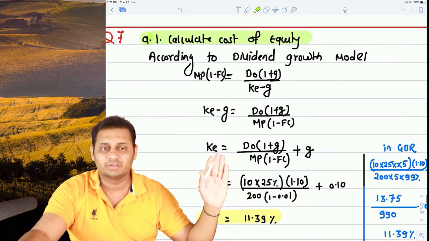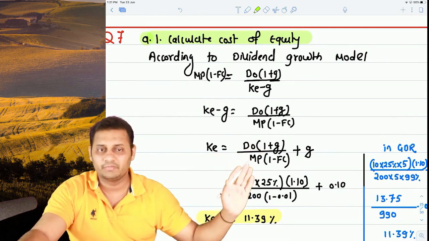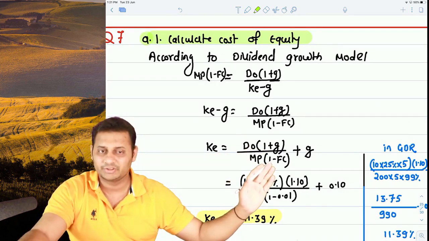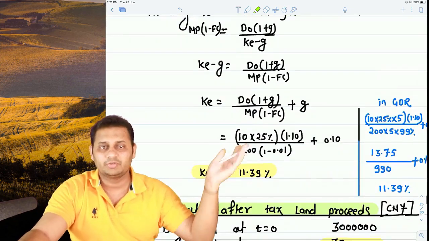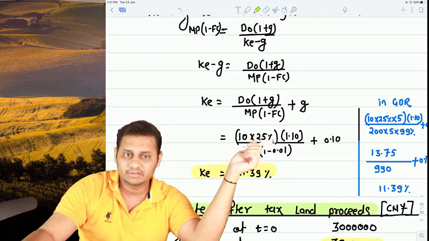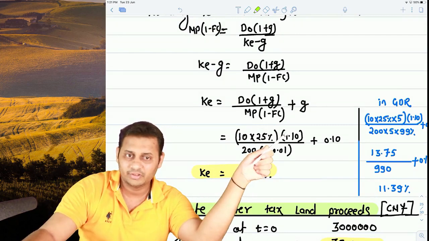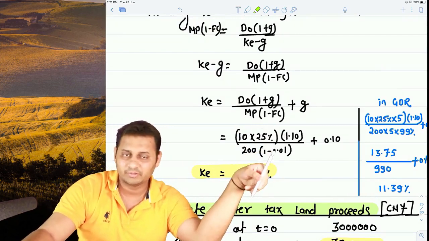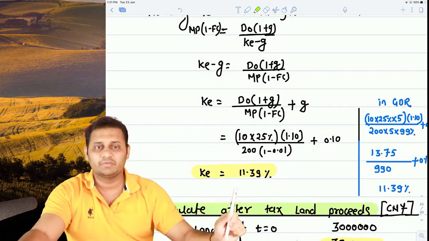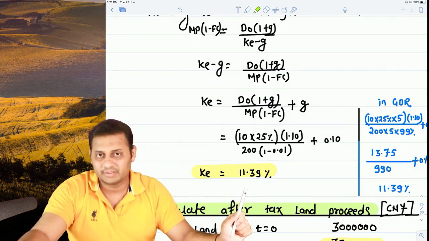It becomes cost of equity is equal to D0 (1 plus growth) divided by market price in bracket (1 minus flotation cost) plus growth. So 10 into 1.25, this is 12.5, D0 into growth, divided by 200 minus 1% flotation cost. The cost of equity comes to 11.39%. This will be used. Now,